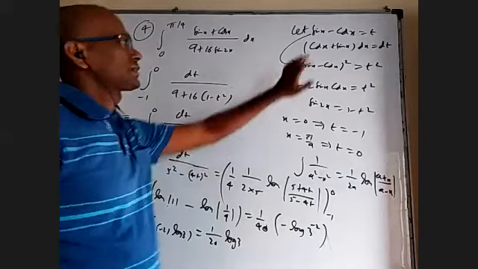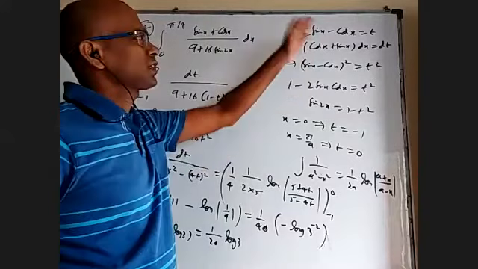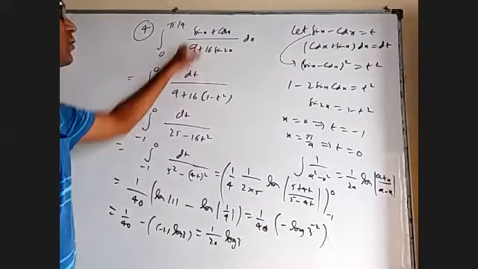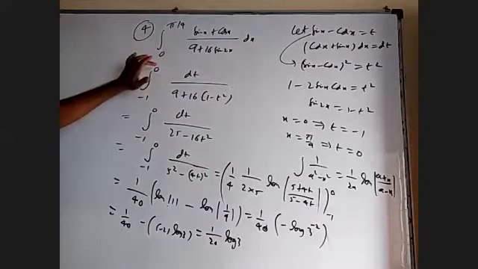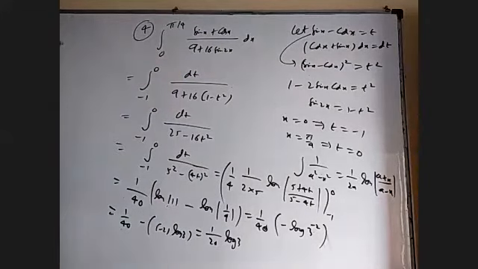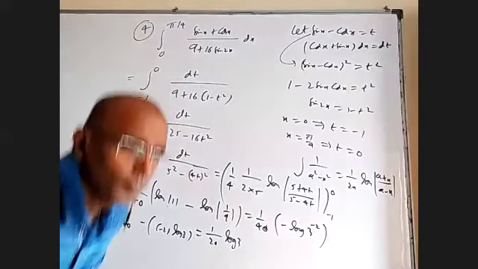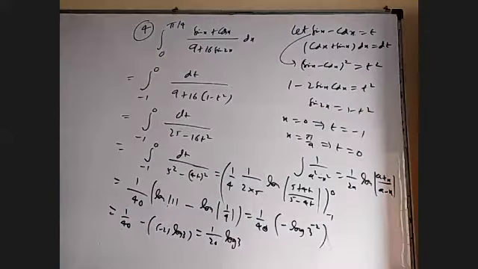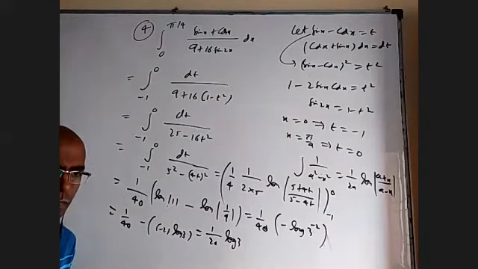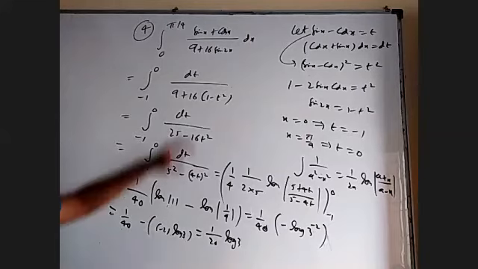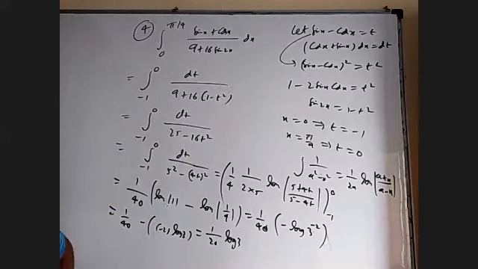If you don't want to take sin x minus cos x as t, you can take cos x minus sin x as t, then this will be minus dt and the limits will come 0 to 1. Okay. Or 1 to 0. Okay, please try to understand any particular step for your doubt or total. I will try to explain once again.